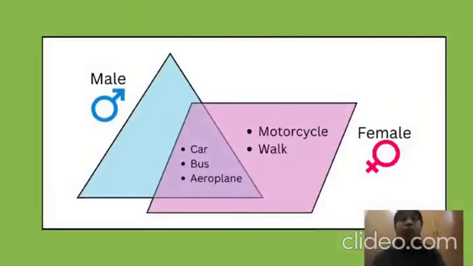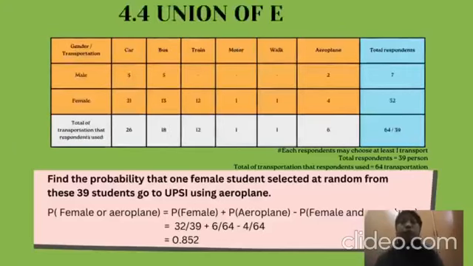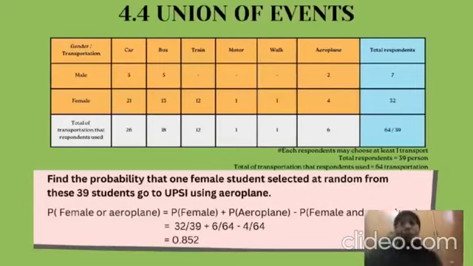To the next slide, which is 4.4, union of events. To find the union of events, we use addition rule. The formula of addition rule is probability of event A added with the probability of event B and subtracted with the probability of event A and B. For example, find the probability that one female student selected at random from these 39 students go to UPSI using aeroplane.